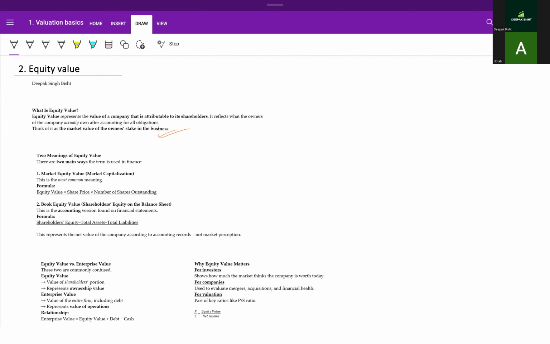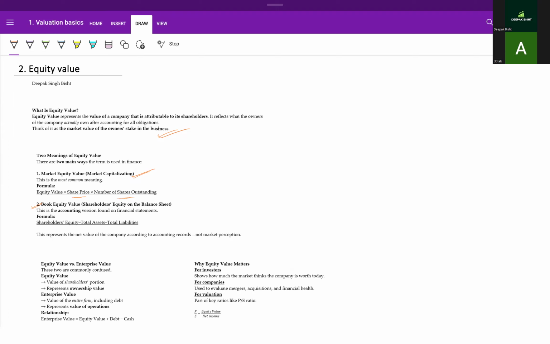There are actually two meanings of equity value. First is the market equity value, which is also known as the market capitalization. The formula for market capitalization is the share price times the number of shares outstanding. The other meaning of equity value is the book value of equity, the book equity value, which is the shareholders' equity on the balance sheet. This is the accounting version found in the financial statements.